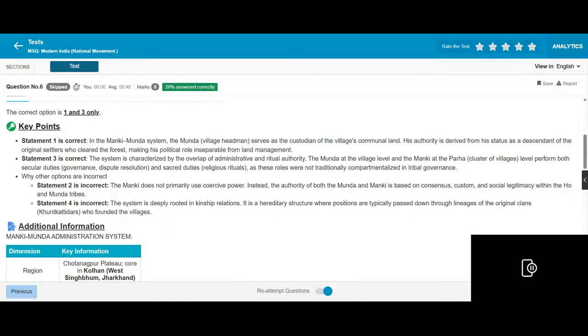The village level performs several duties, organizing protection and security as well as community functions. The authority of the Manki is not primarily based on power but rather on consensus, customs and tradition. Among the Ho and Munda tribes, the system is deeply integrated and is a heritage structure. It is actively passed on across generations of the different clans within the village.